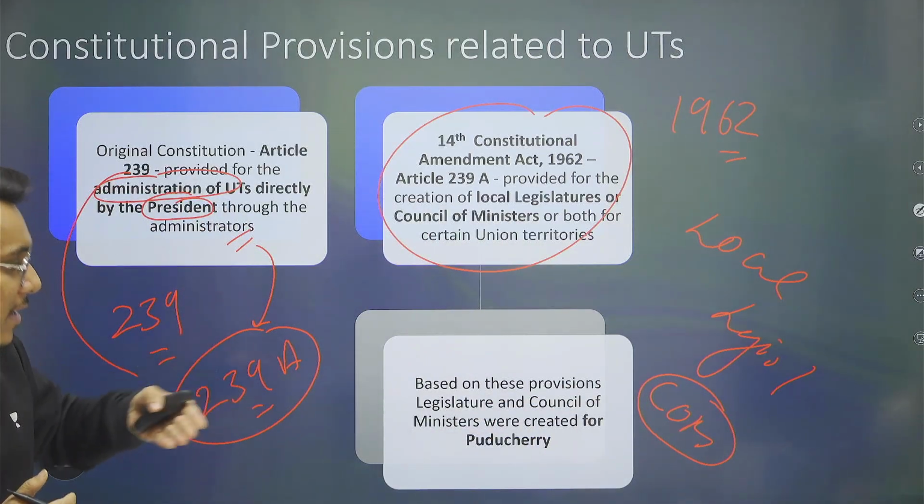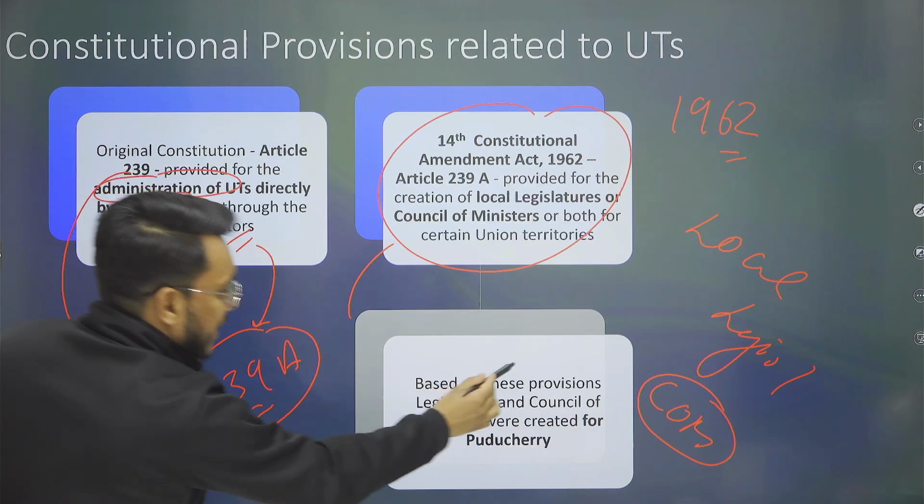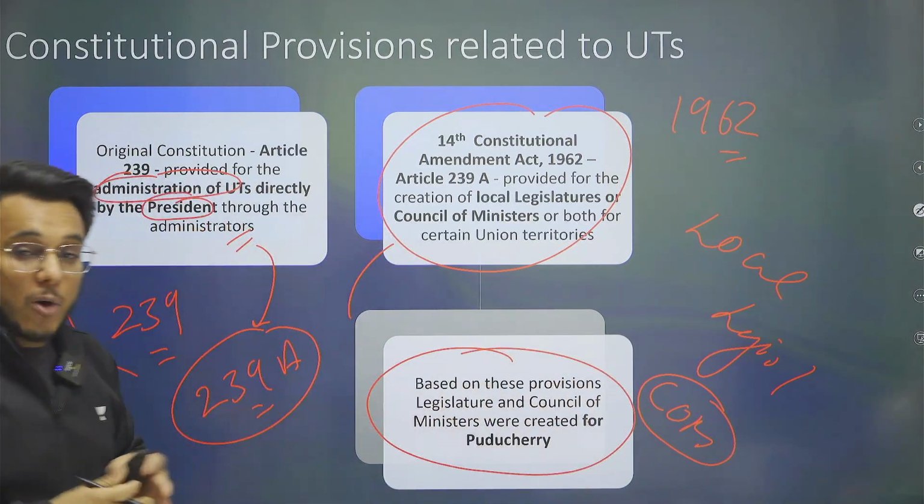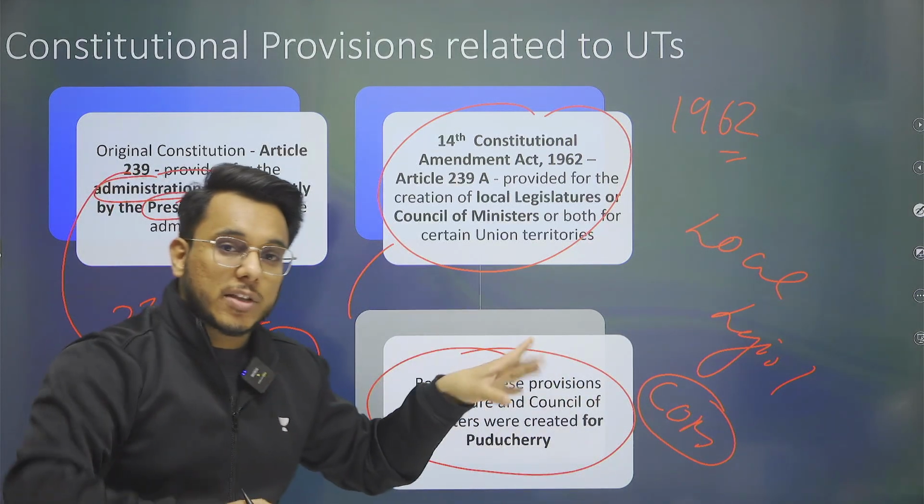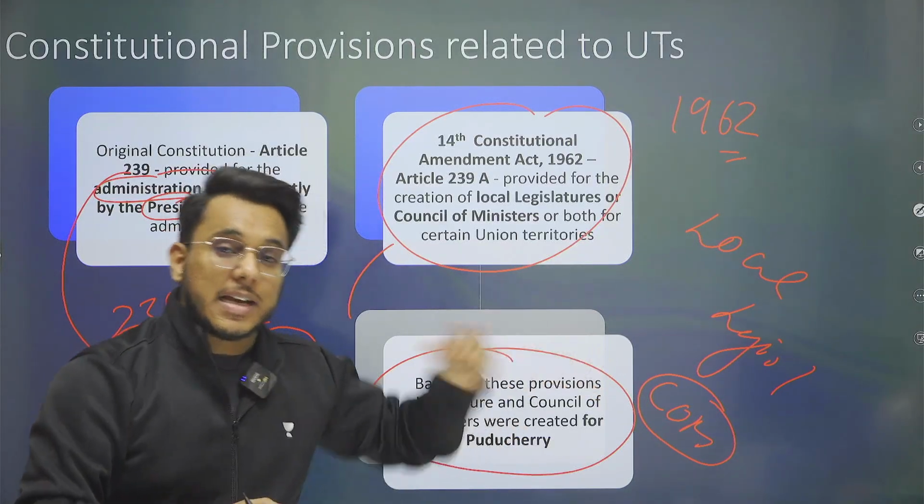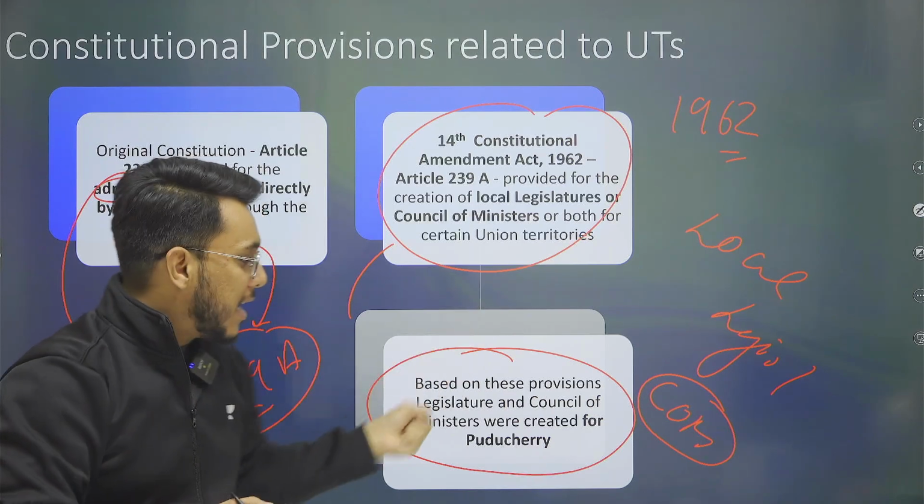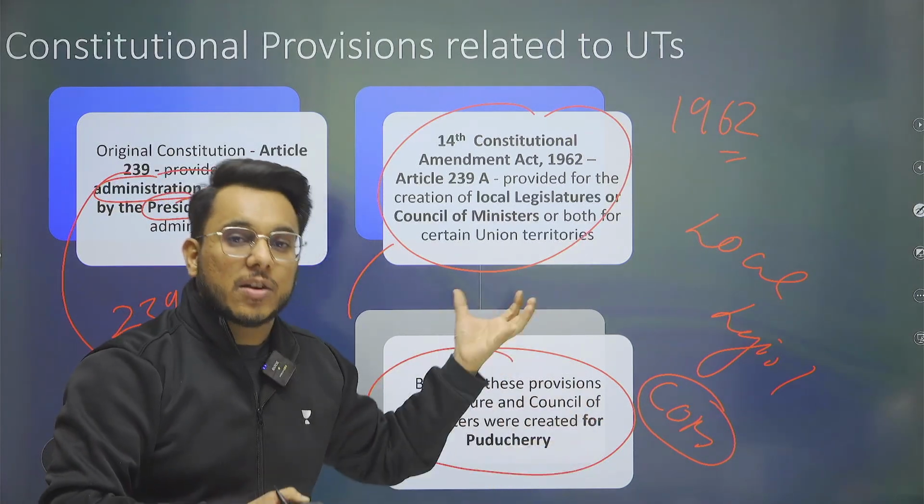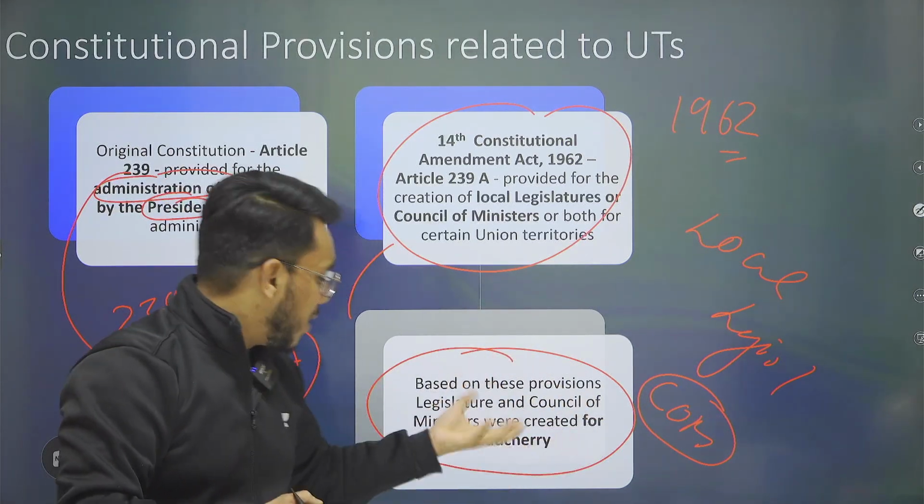And guys, after this, we have seen that a legislature and council of ministers were created for the union territory of Puducherry. So Puducherry became the first union territory out of all the union territories to have its own legislature and its own council of ministers.